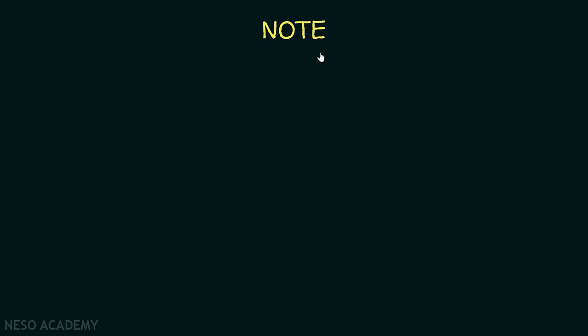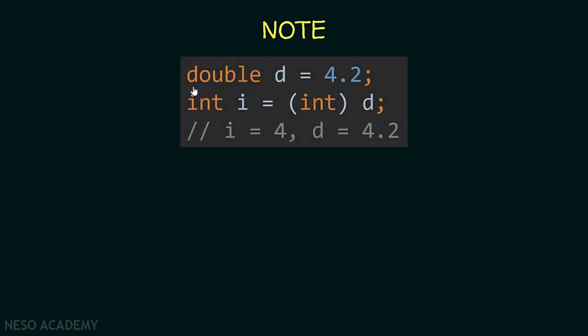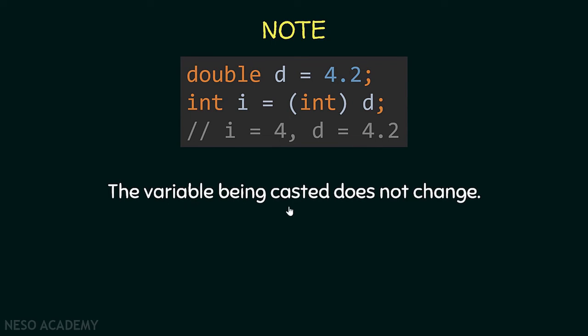Now I want to tell you one more thing. Suppose we have this code: double d is equal to 4.2, and int i is equal to (int) d. This expression will be evaluated and then we convert it to an integer and store it inside i. So the variable d will not be affected. We are just using the value of the variable d. So i will be equal to 4 and the variable d will remain equal to 4.2. The variable being cast does not change.